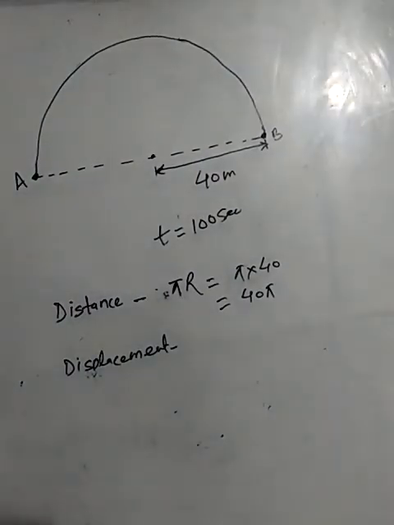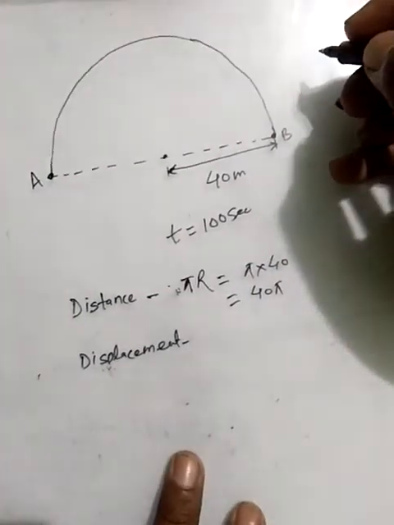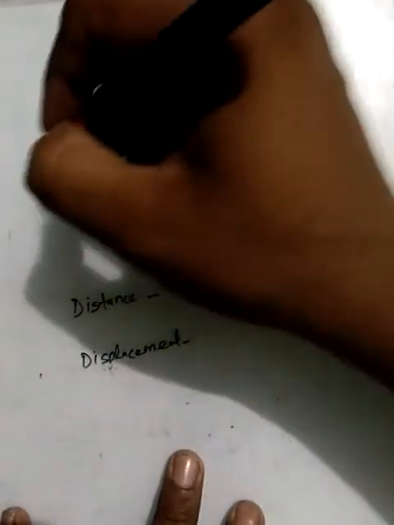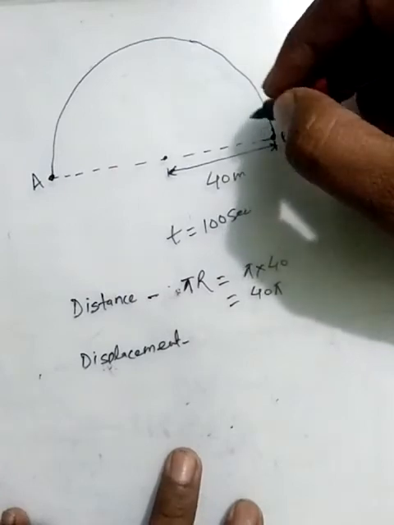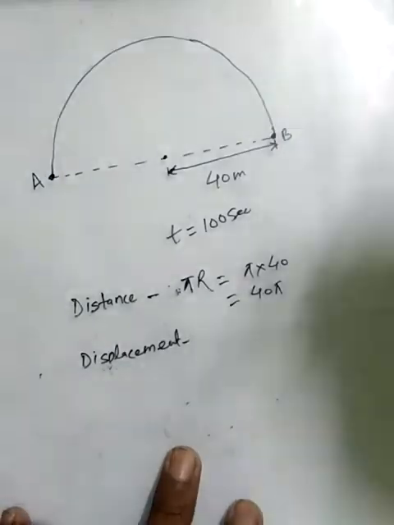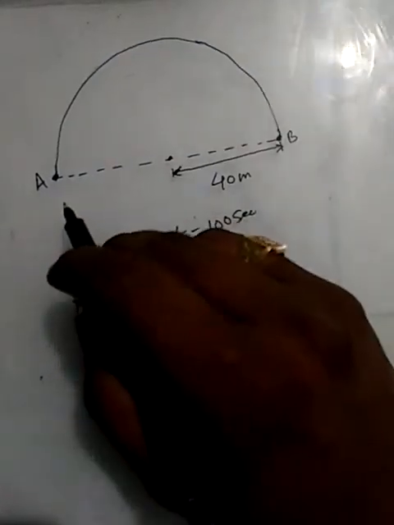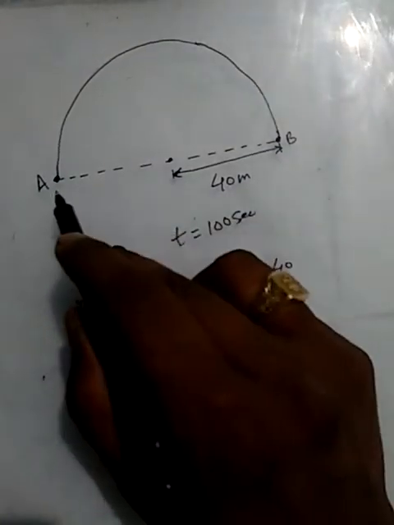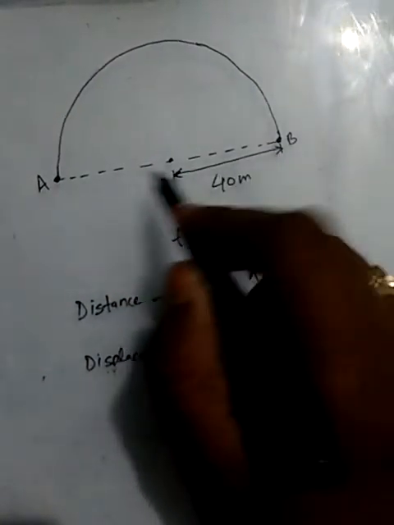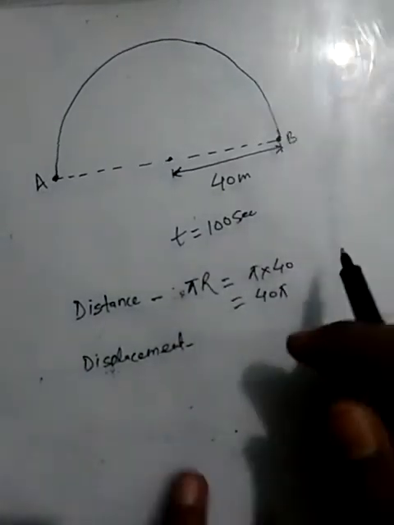And displacement is basically the measure of the straight line which connects the initial and final point of the motion of the object.